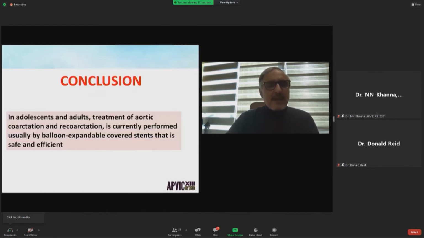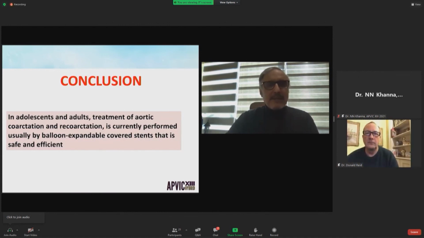So in conclusion, after a review of the literature and the presentation of our series, it is fair to assert that in adolescents and adults, treatment of aortic coarctation and recoarctation is currently performed usually by balloon expandable covered stents, that it is safe and efficient.